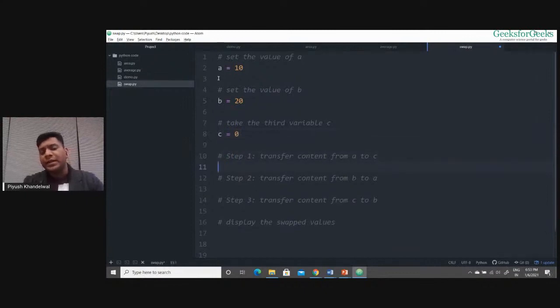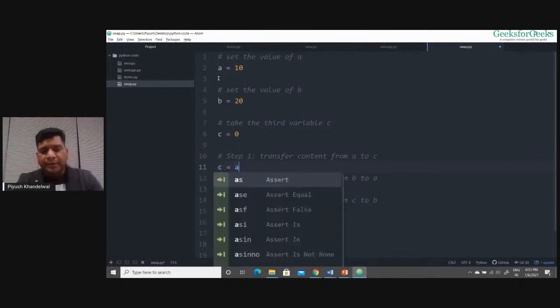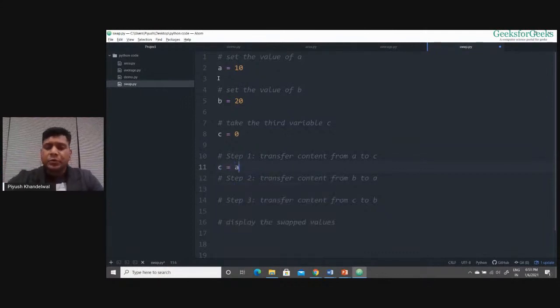Now if we need to transfer the content from A to C, I write: transfer the content from A to C. The value that has to be assigned has to be on the right side. So when we transfer the content from A to C, that means C will have the content of A. So we'll write C equals A. The value of A will be assigned to C.